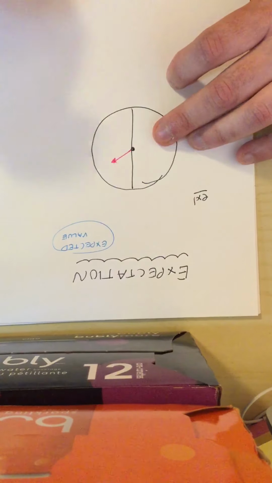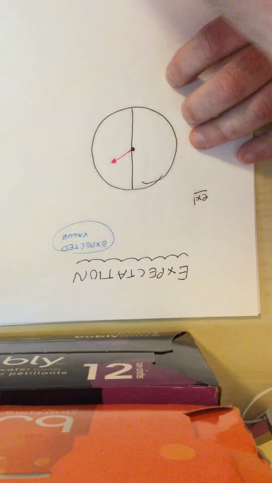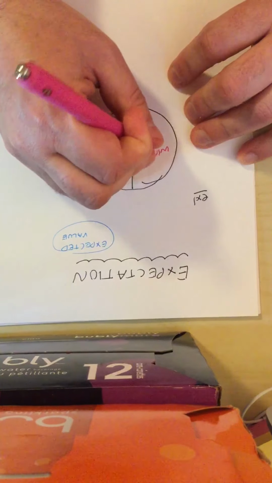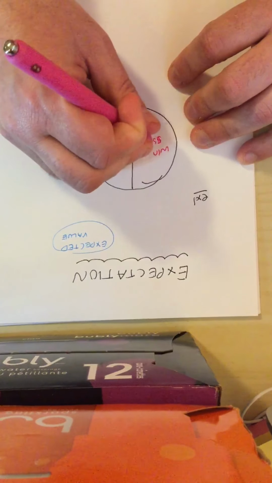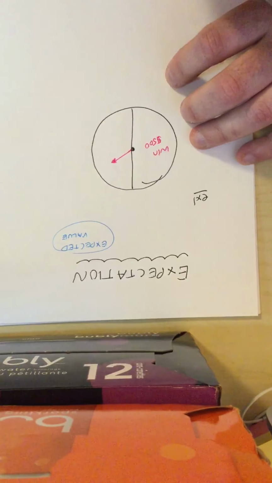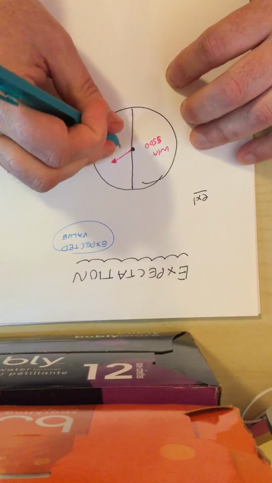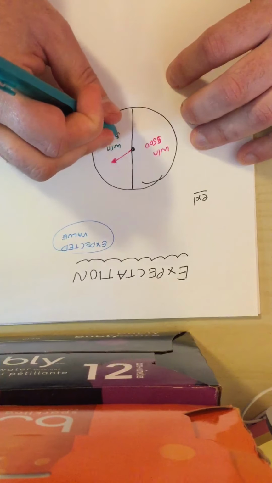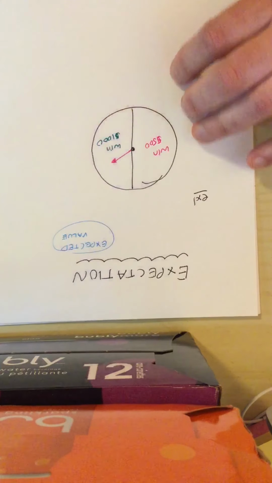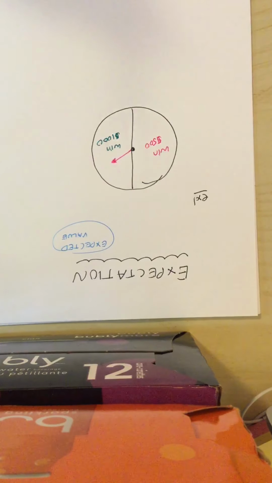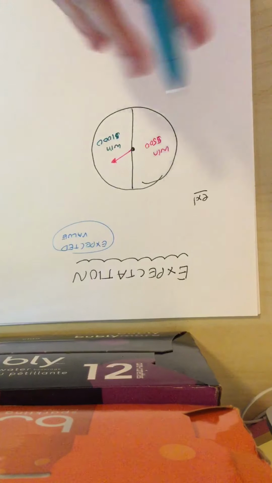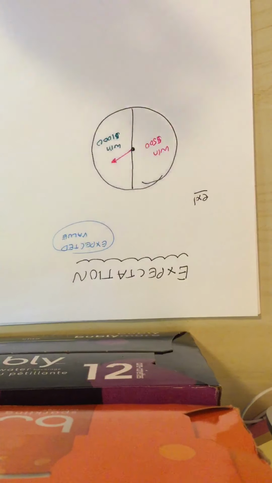If it lands here, you win $500, and over here you win $1,000. So this is a good wheel to be spinning. If it lands on this half, you win $500, and on this half, you win $1,000. And so the question is, how much do you expect to win?